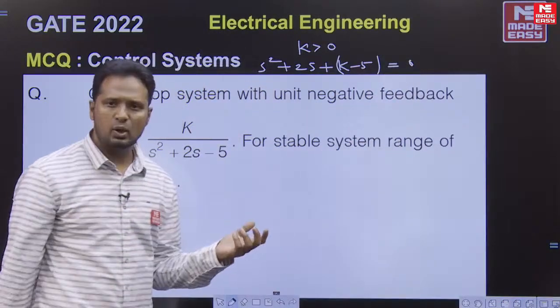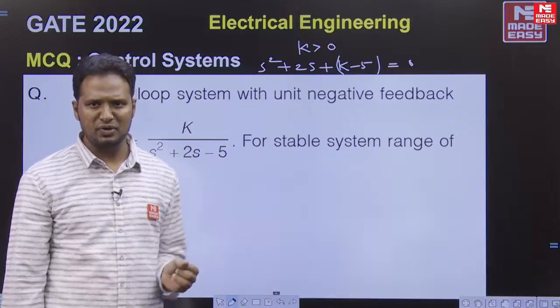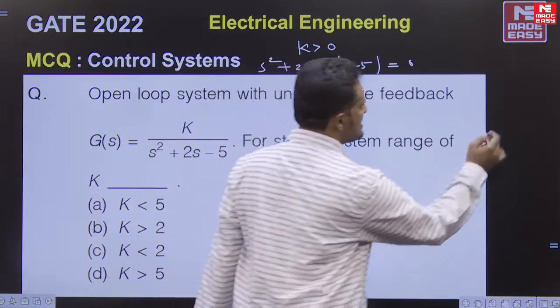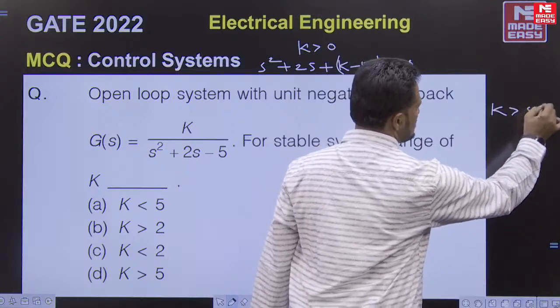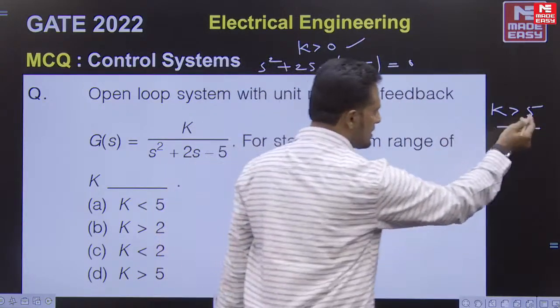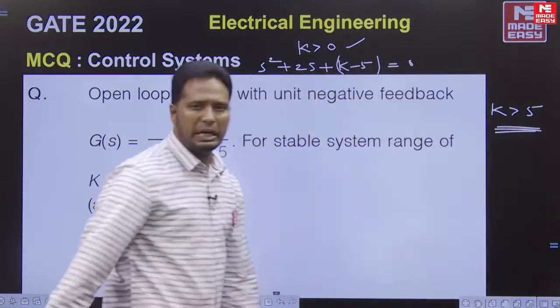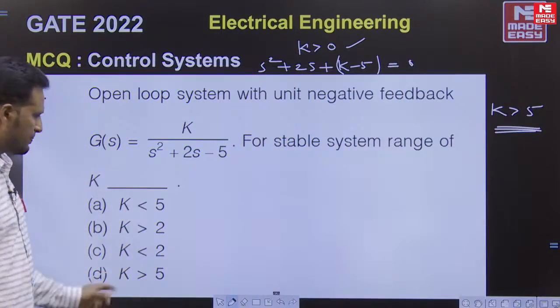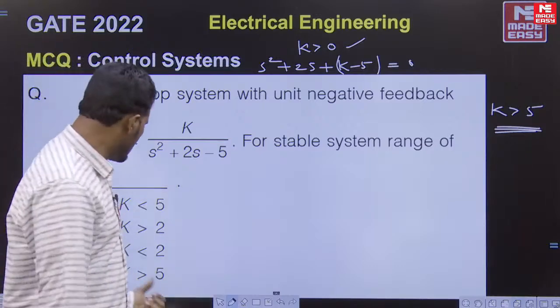It's a second order system, so the necessary condition itself is a sufficient condition. And the necessary condition here, which is also sufficient, is that k has to be greater than 5. So k greater than 0 as far as negative feedback, and k greater than 5; the final answer is k greater than 5. That is present in the options as option D, k greater than 5, which is the answer to the question.